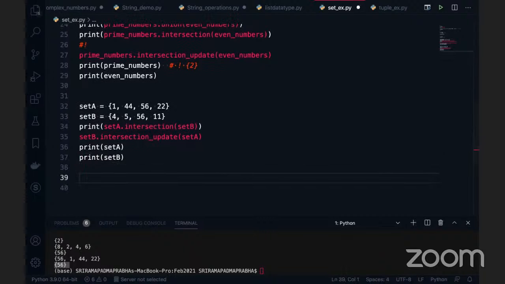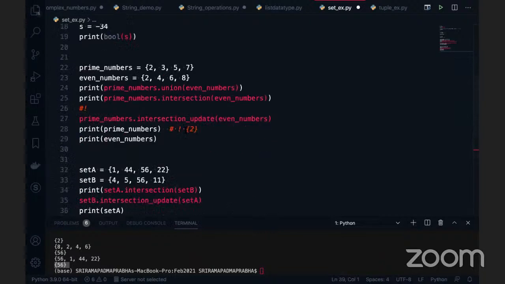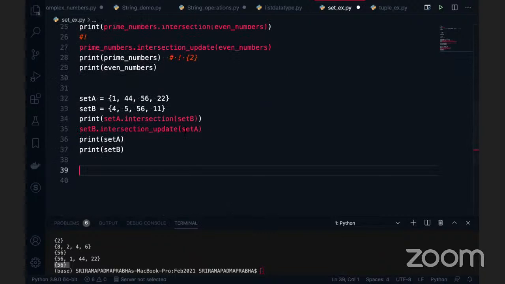Any questions? Why, Raja, is the order of set A's values changing? Any specific reason? That is what I said, set nature is like that. A set does not maintain the insertion order. A set always follows a hash table. Correct, it depends on the memory location.